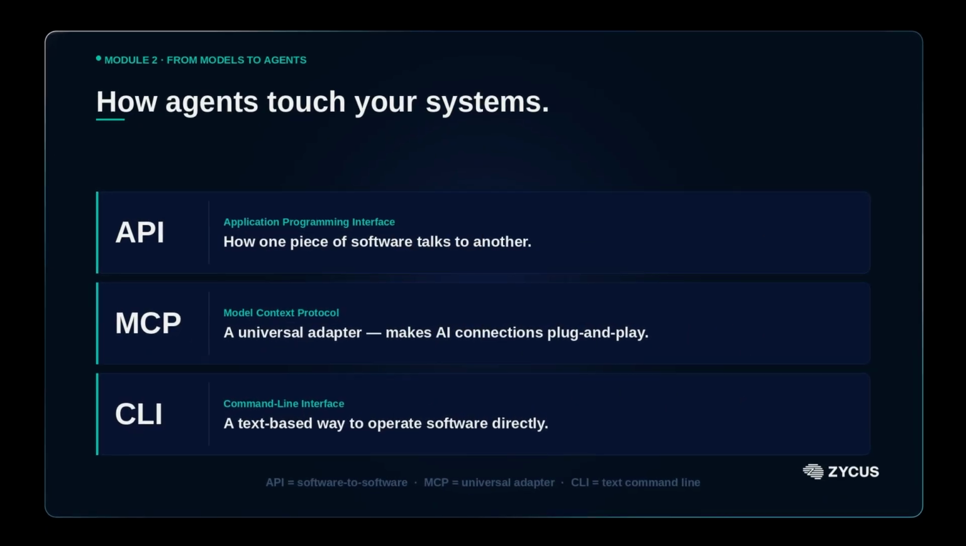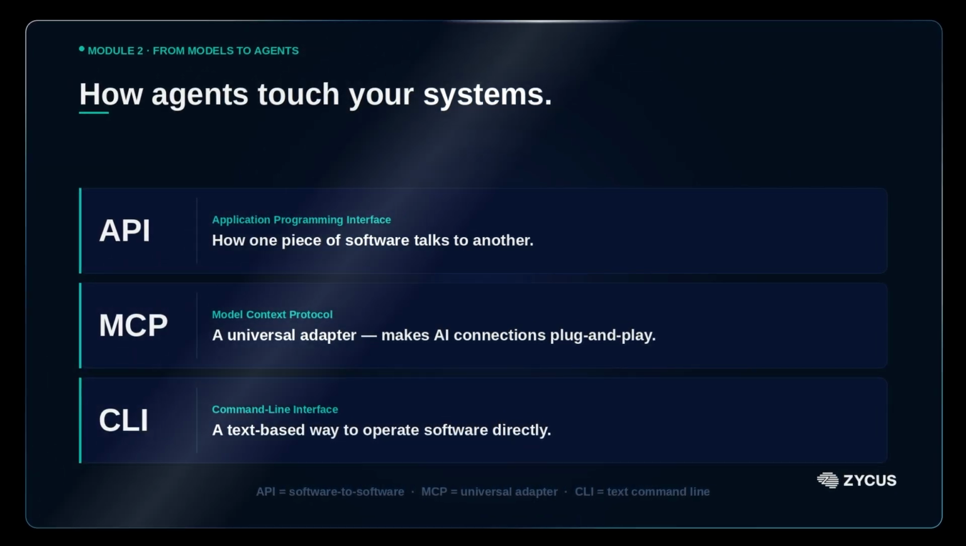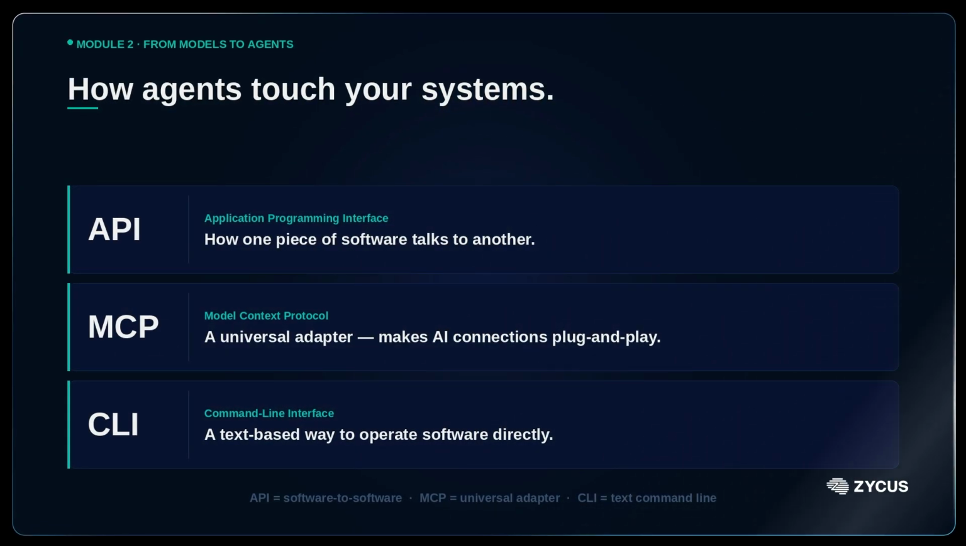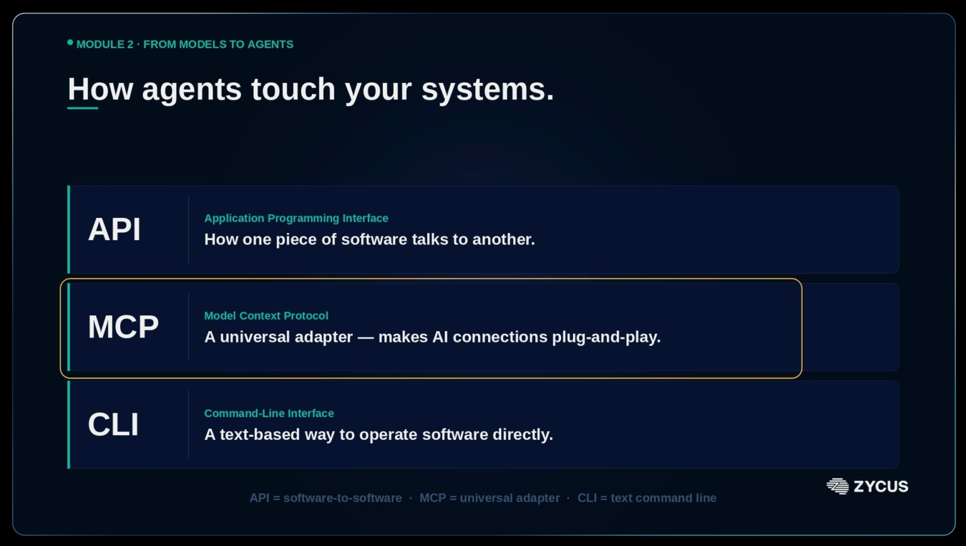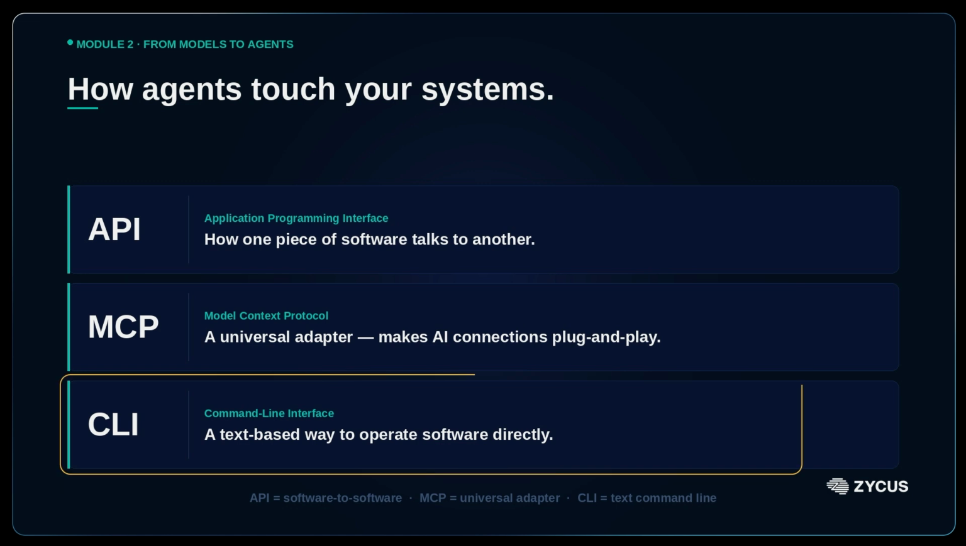Let's talk about the hands because this is where the jargon flies. You'll hear API, MCP, CLI. An API is simply how one piece of software talks to another. The agent uses an API to pull a supplier record or post an invoice into your ERP. An MCP, Model Context Protocol, is a newer open standard that makes those connections plug and play. Think of it as a universal adapter, like USB-C for AI tools. And a CLI, command line interface, is just a text-based way to operate software directly.